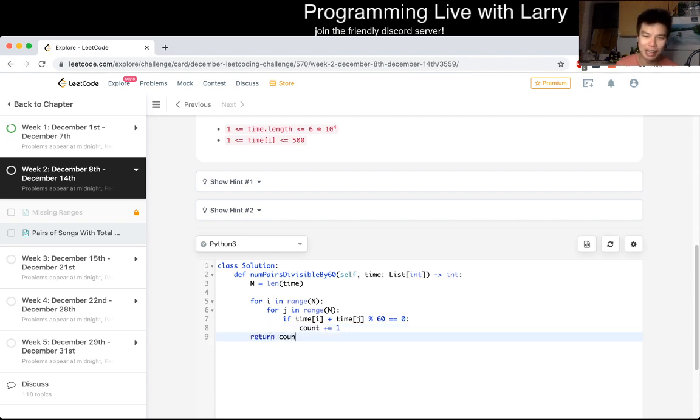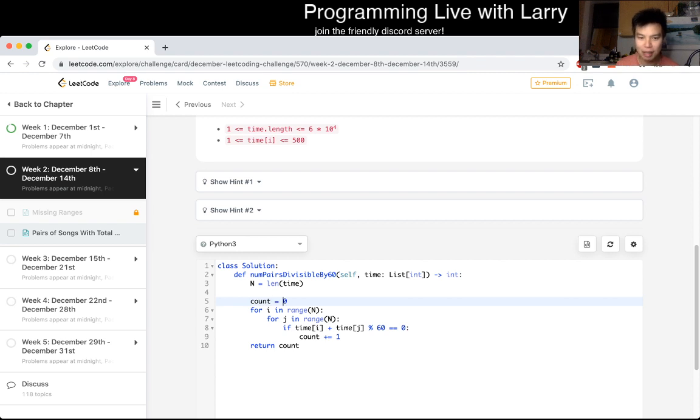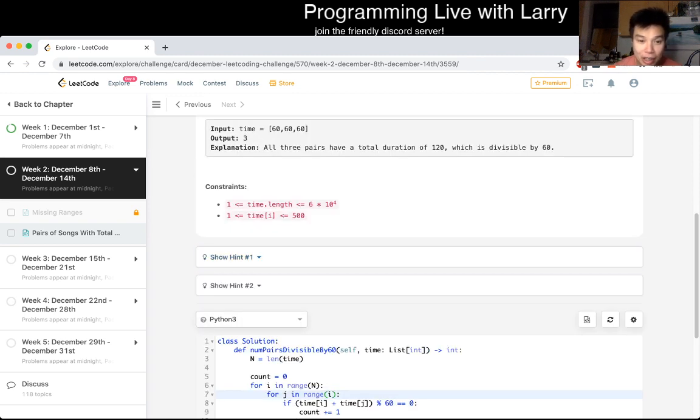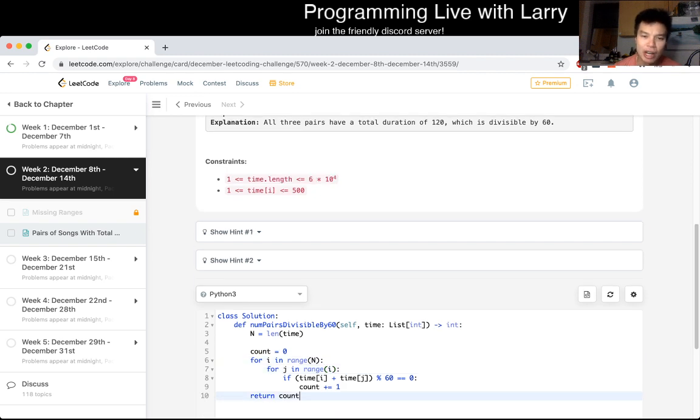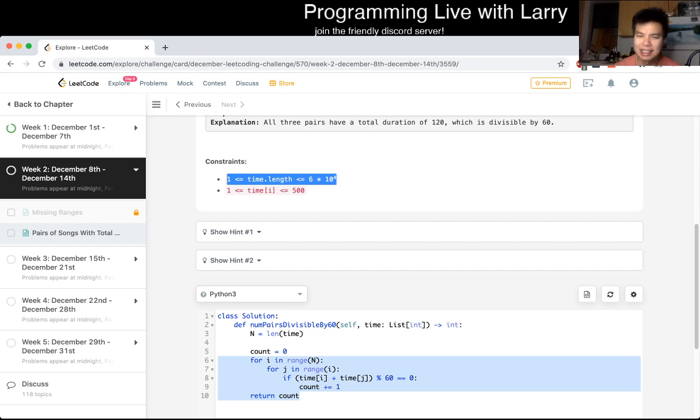It's not quite right, I know, but I just wanted this for illustration. And you see me crank it out in about half a minute. But what is the complexity? This is going to be n squared. You see that n is 60,000, which means n squared is going to be way too slow, right?